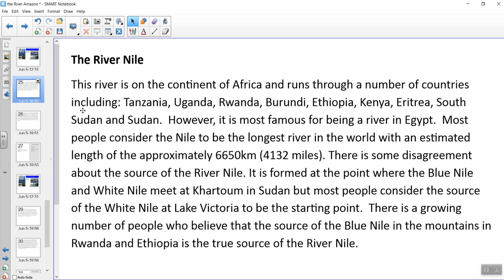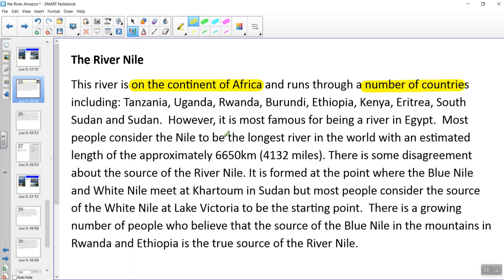The River Nile. This river is on the continent of Africa. So the first thing I'm going to do is I'm going to highlight that because it's telling you where the river is. This river is on the continent of Africa. If you were describing the Amazon, you might start off by saying this river is on the continent of South America and runs through a number of countries, including, so it's telling us where does it go?